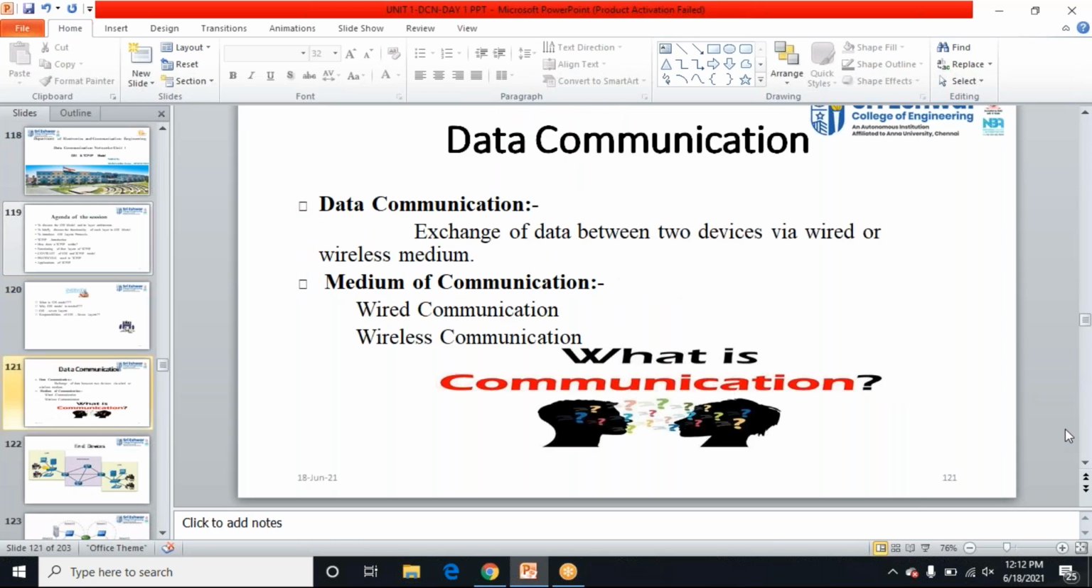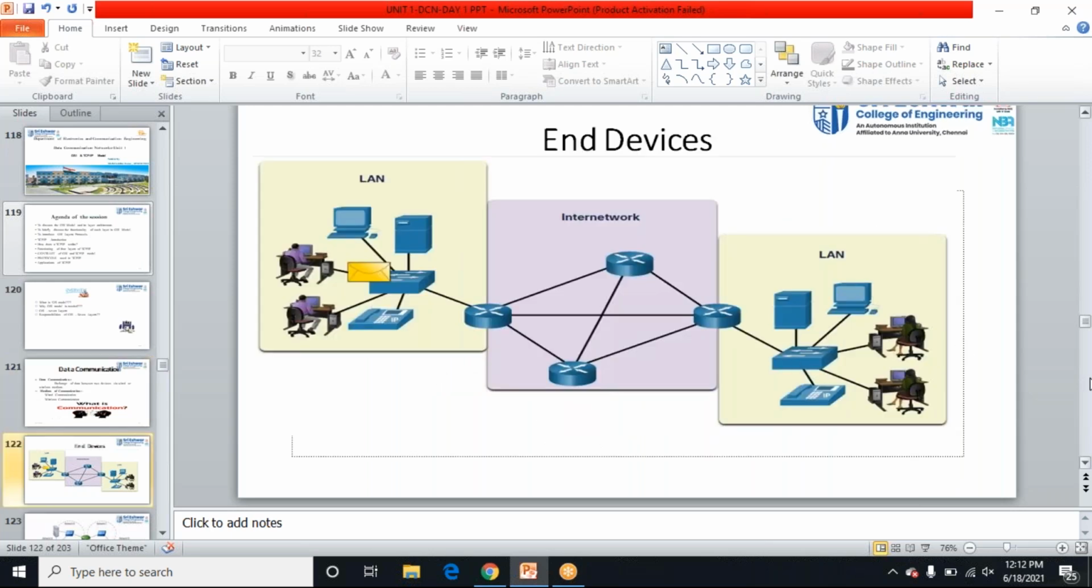Okay, see, the primary aim of our network is that we want to exchange the data between two devices. Just we are going to communicate the data. That is, I want to communicate or exchange the data between our end devices, that is source and destination. So I'm going to have 2 LAN networks, and I'm going to exchange the data from here to this network. Just I'm going to transfer the data. So let's see what all the things we need.